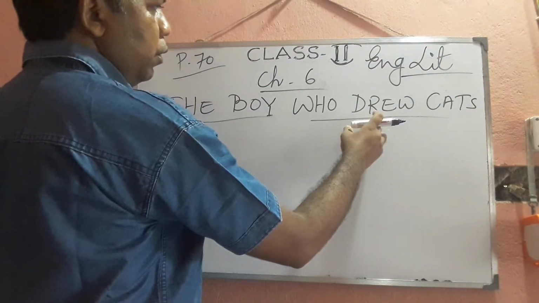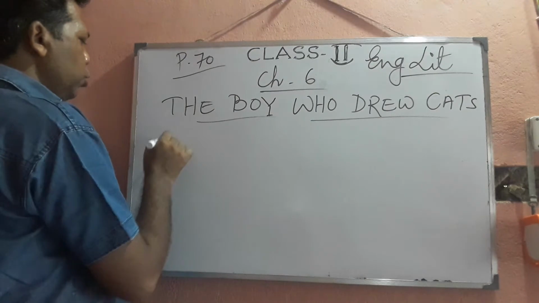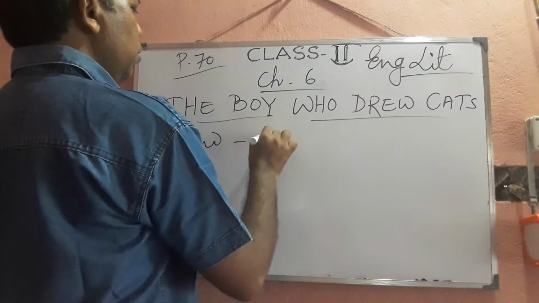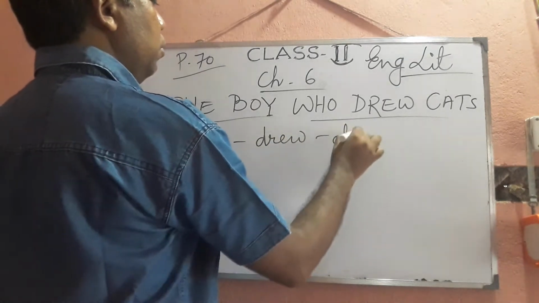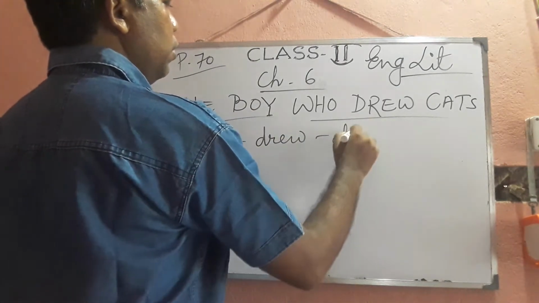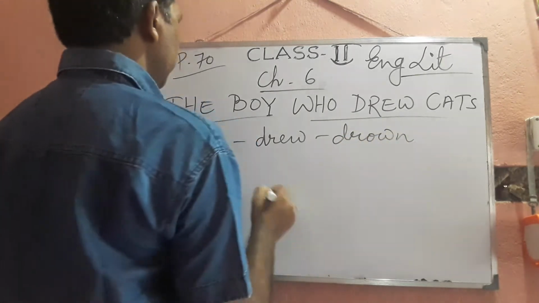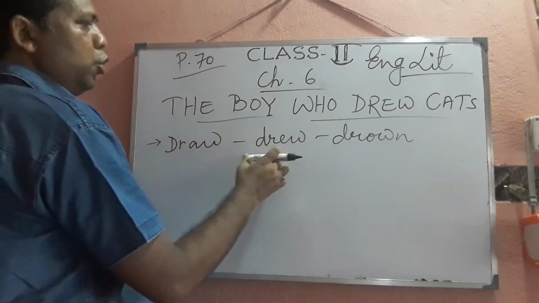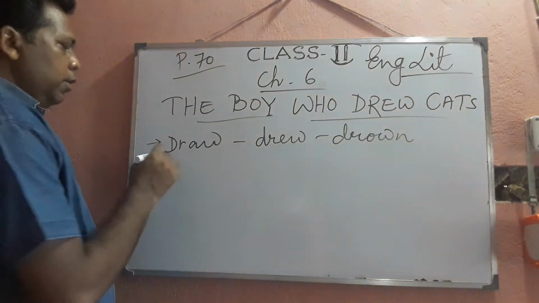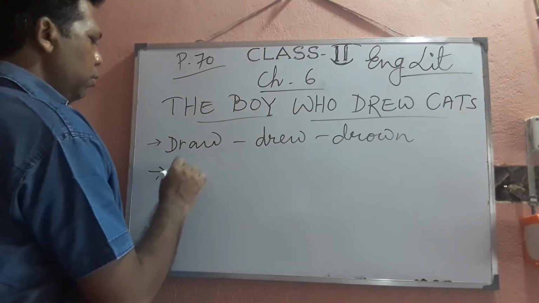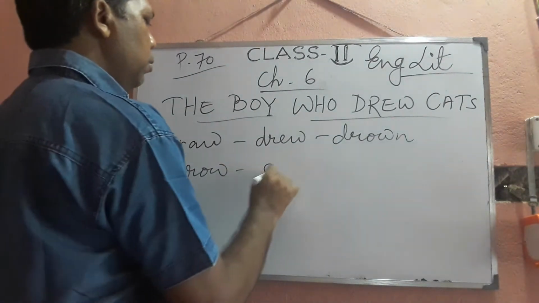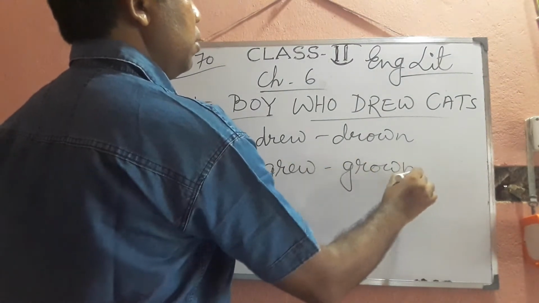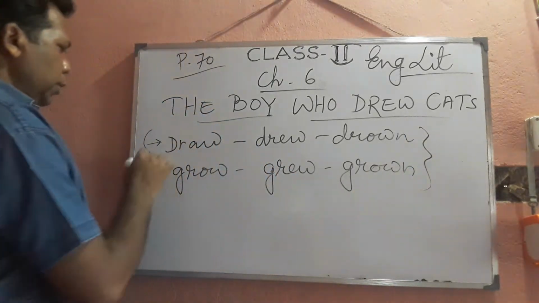See here, drew. Actually, it is draw, drew, drawn. So this is the verb. This is the main verb. So it is to draw, drew, drawn. Similarly, to grow, grew, grown. See, these two words you have to keep in mind.